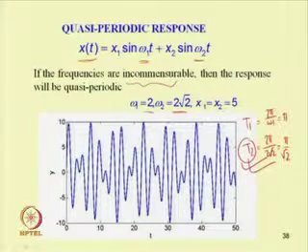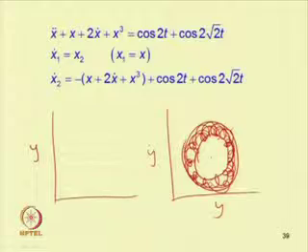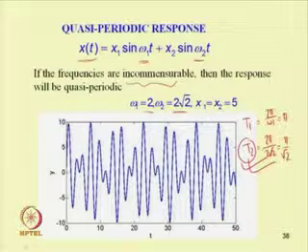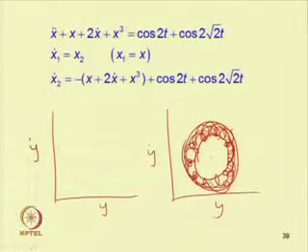By taking T2, we sample this response curve with this time period, and then we plot the phase portrait of the sampled time response. That means we sample at an interval, starting with this point. If we sample with pi by root 2, then one can observe that the resulting curve will be a closed loop.